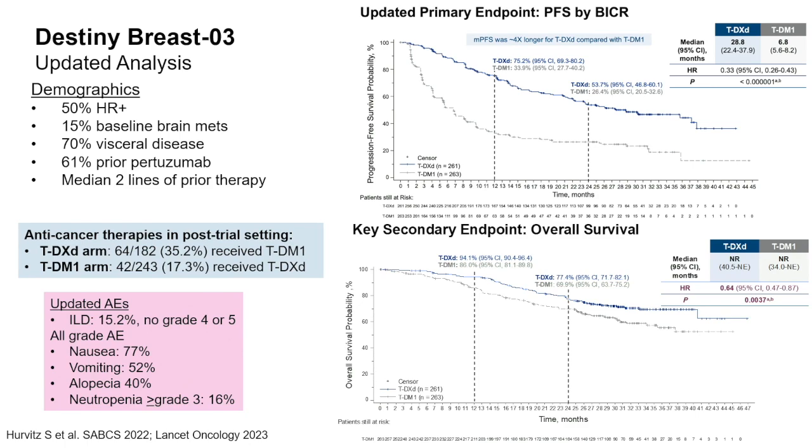The other thing that was interesting was what people got after they received the ADC of trial choice. And you can see that only 17% of the patients receiving TDM1 received TDXD. So that was a question which then was answered by DB02, which I'll show you in just a moment. In the TDXD arm, 35% received TDM1, and that data will be very interesting in subset as we move forward and look at that analysis.